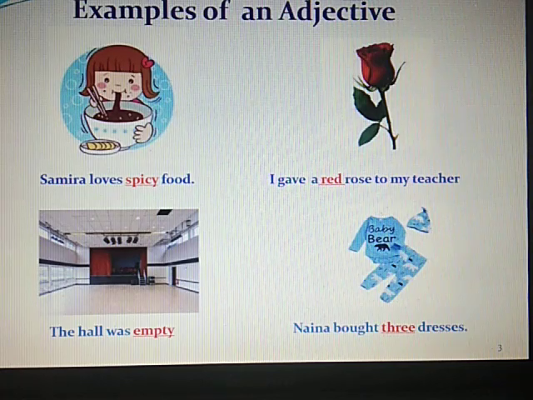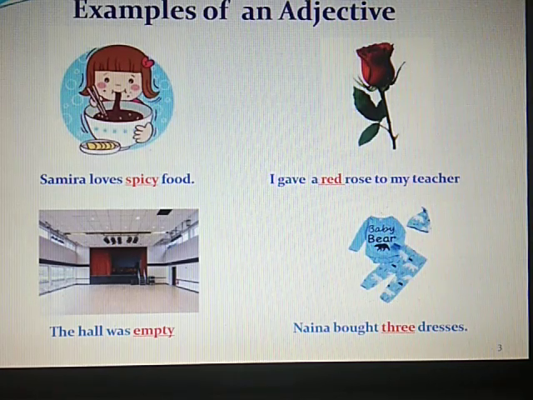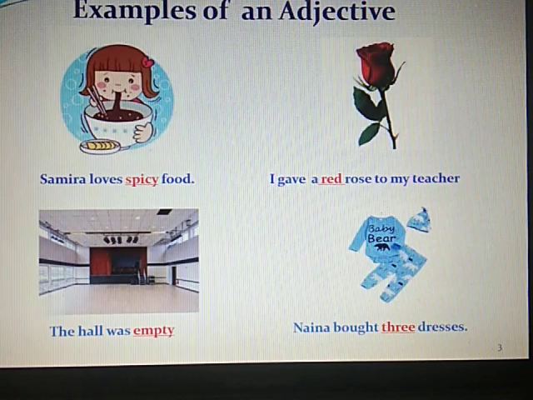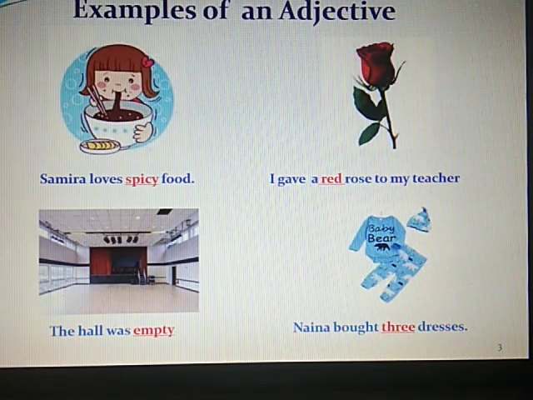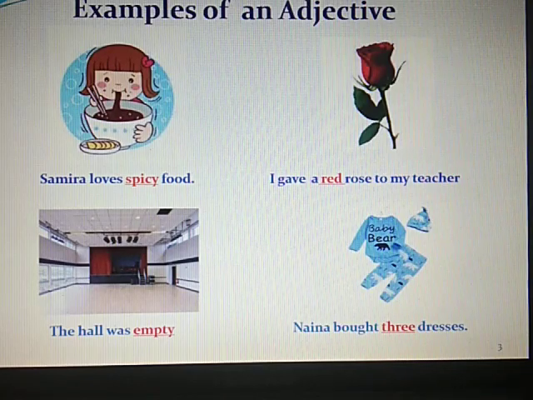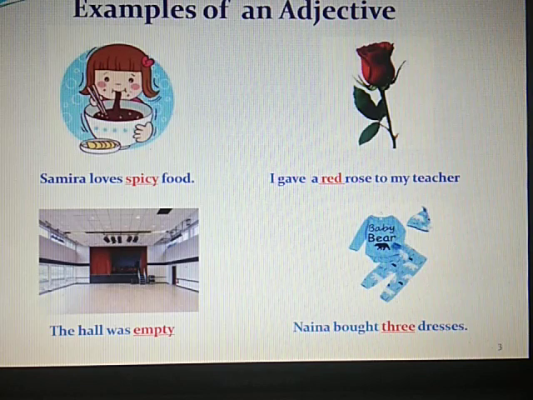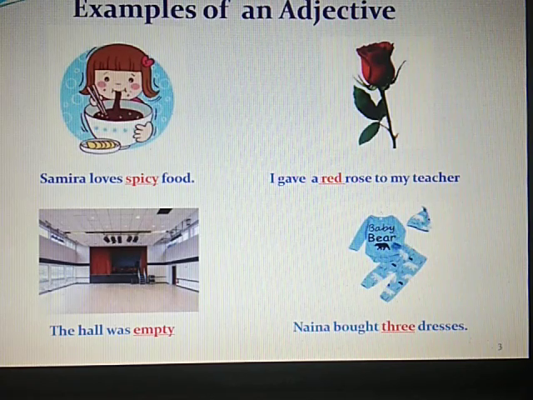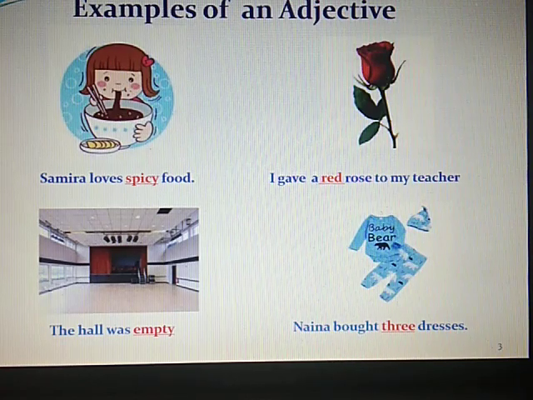Examples of an adjective: Samira loves spicy food. I gave a red rose to my teacher. The hall was empty. Nana bought 3 dresses. Now you will find the red words which have been underlined. They are placed before the nouns like food, rose, hall.